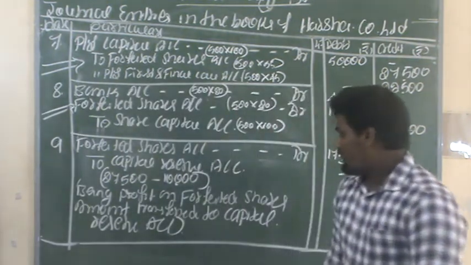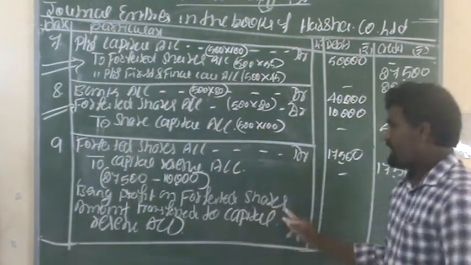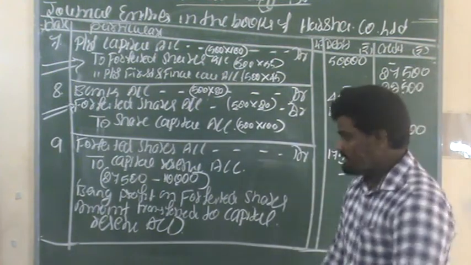So the last narration being profit on forfeited shares amount transferred to capital reserve account.